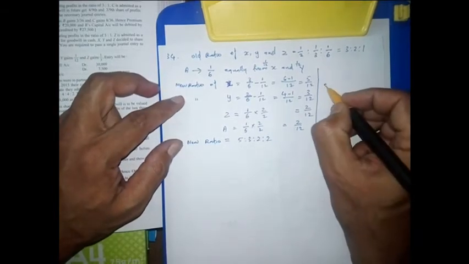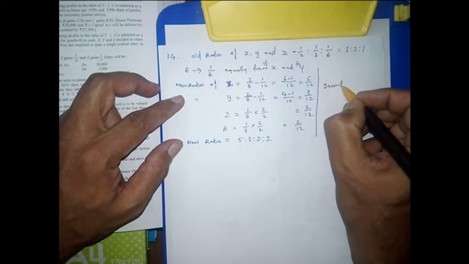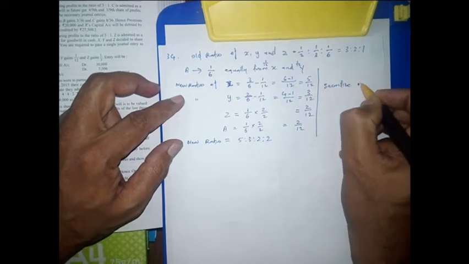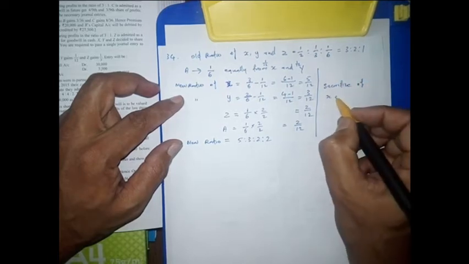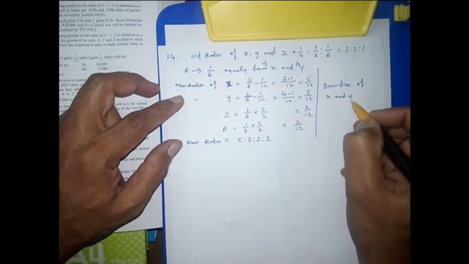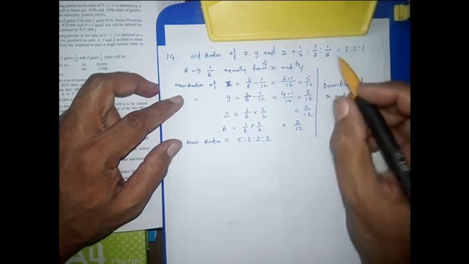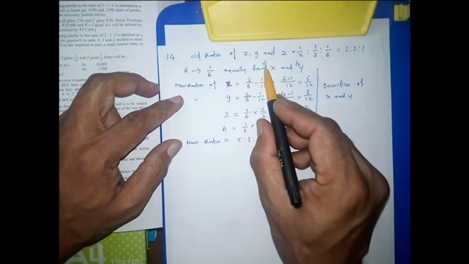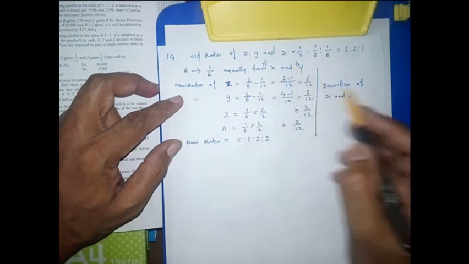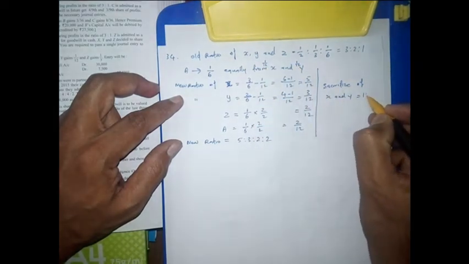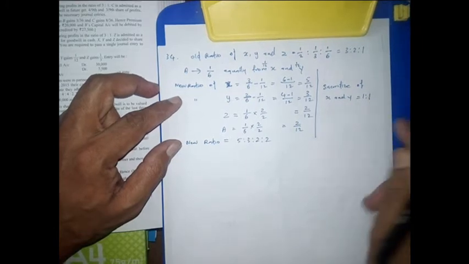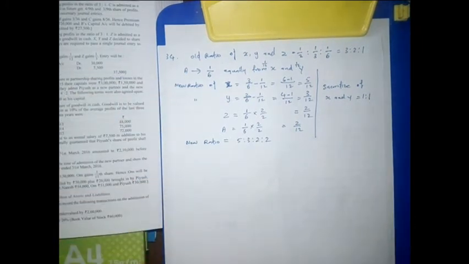Here only two partners gave to the new partner, meaning the sacrifice was made by X and Y only. X and Y gave equally: X is giving 1/12, Y is giving 1/12, so the sacrifice ratio is 1:1. Z did not sacrifice, that is why he will not get any share of goodwill.